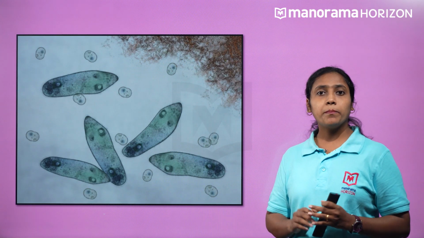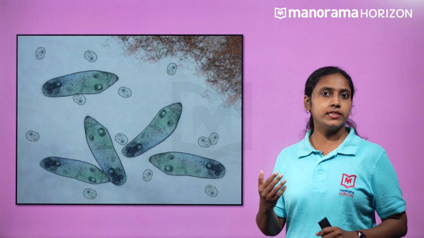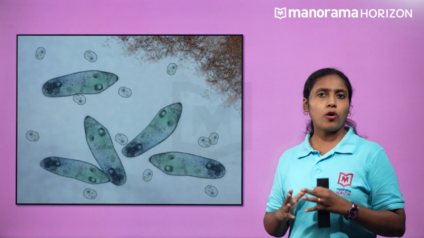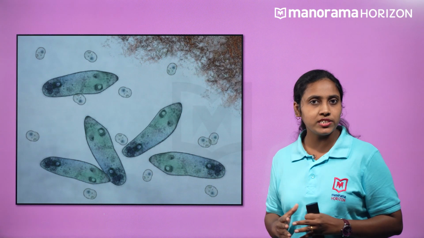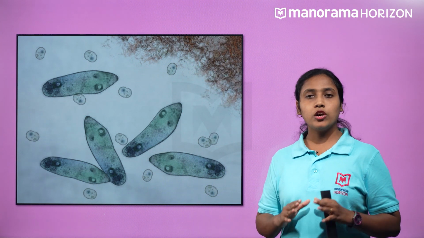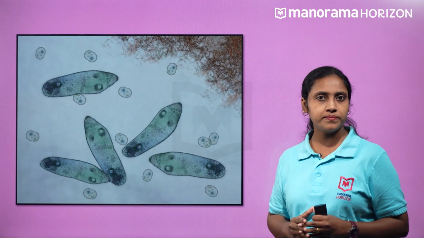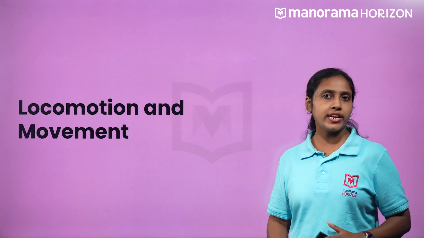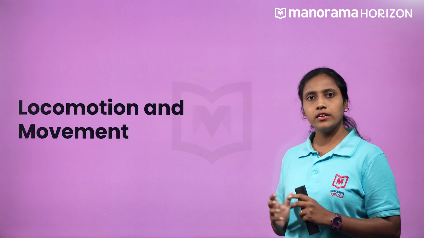We can see paramecium moving in a drop of pond water. All animals exhibit the property of locomotion. But have you ever thought about how locomotion is done? Which factors affect locomotion? Do all animals have the same locomotory styles? In this video, we will discuss locomotion and movement and the special structures which aid in locomotion.